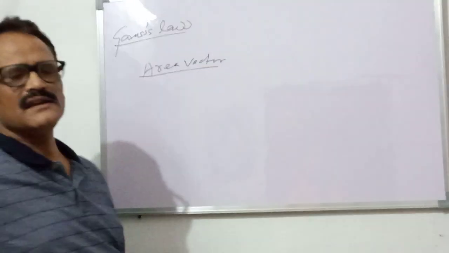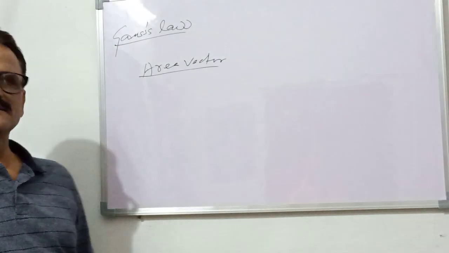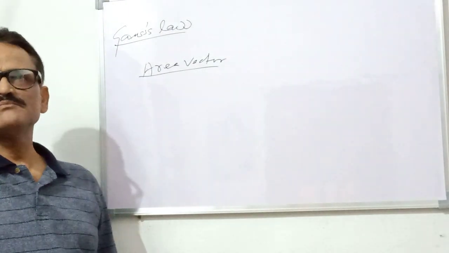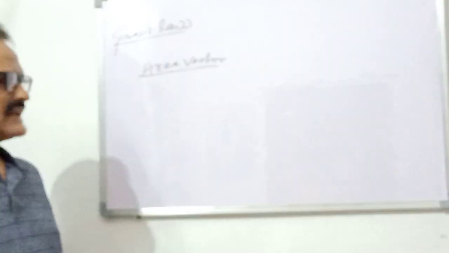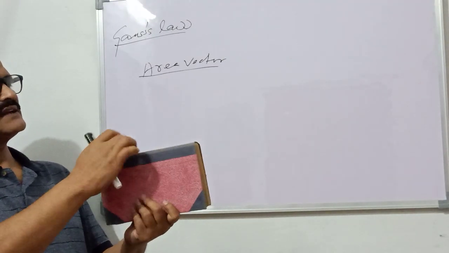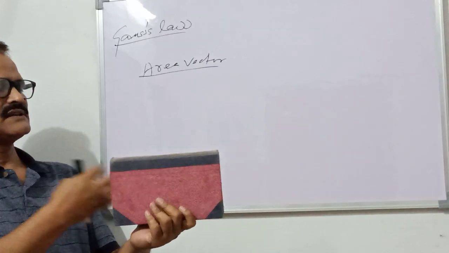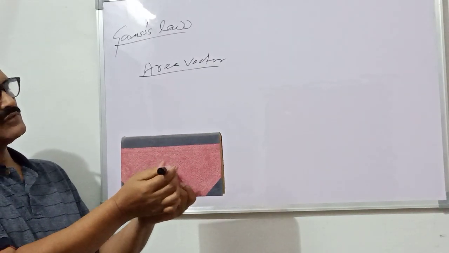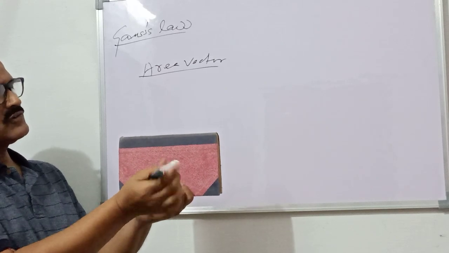Generally people think that area is a scalar quantity, but area may be a vector and its direction is outward normal. Suppose there is a book and there are this area and this area and this area. So the direction of the area vector is outward normal.